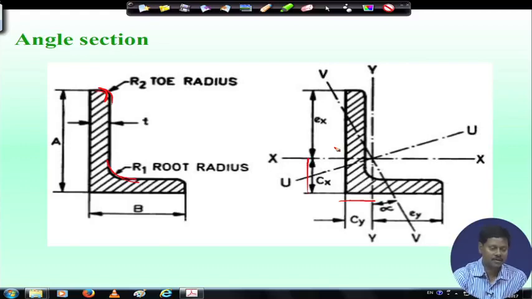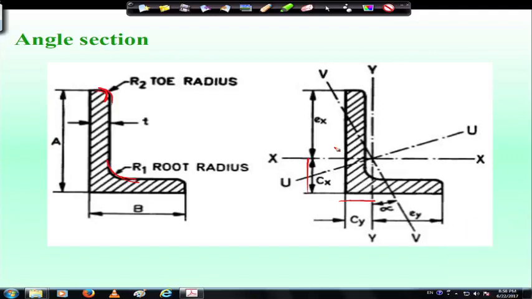So, RXX, RYY, RVV, RUU, all these properties are given, which will be required for calculation of different stresses on the section.